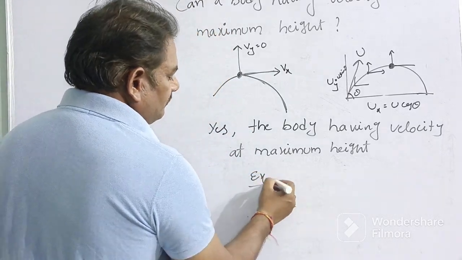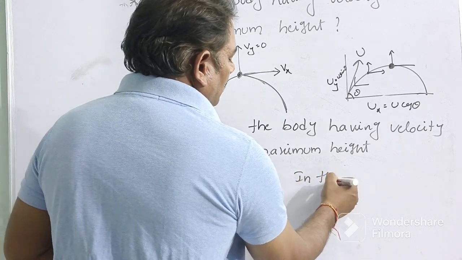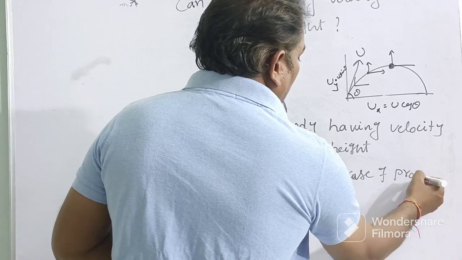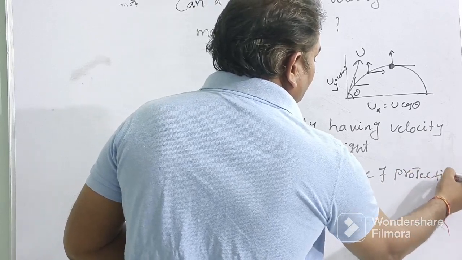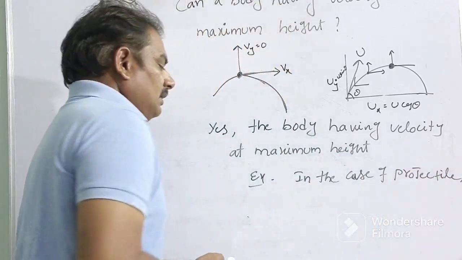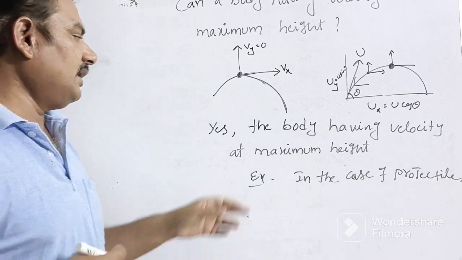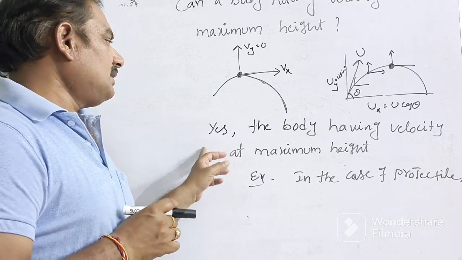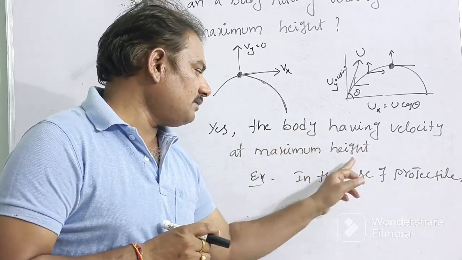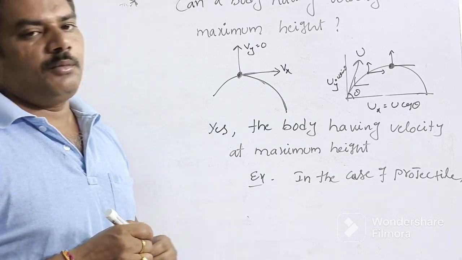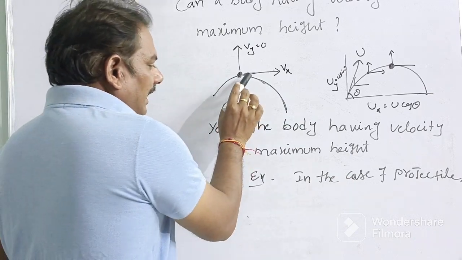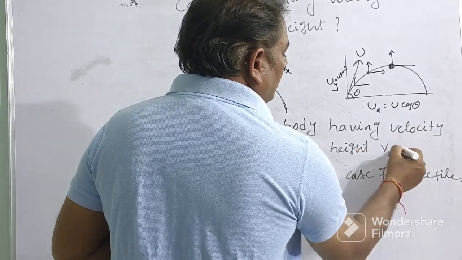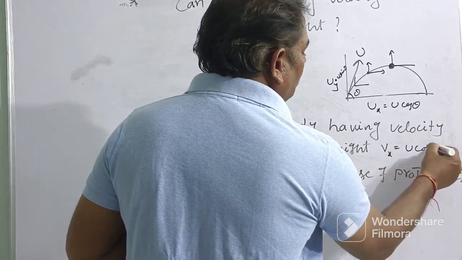Example, in the case of a projectile. In the case of a projectile, yes, the body has velocity at maximum height. So at maximum height, it has velocity, that is Vx, which equals u cos theta.